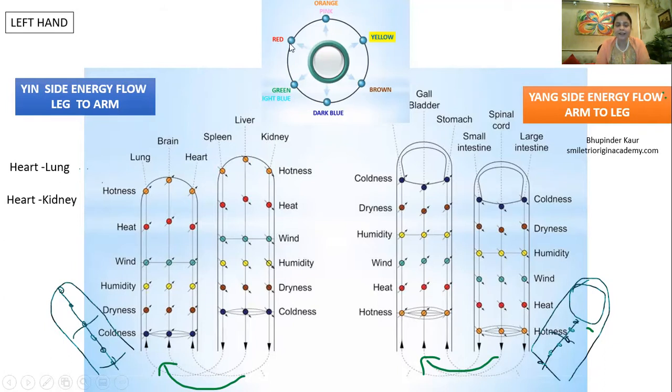Red color. So here is heat energy. Heart and small intestine meridians are associated here. Now, because all endocrine gland problems are chronic, mostly in treating endocrine glands, we choose yin meridians. So here we can focus on the heart meridian. Now look, this is the heart meridian here.